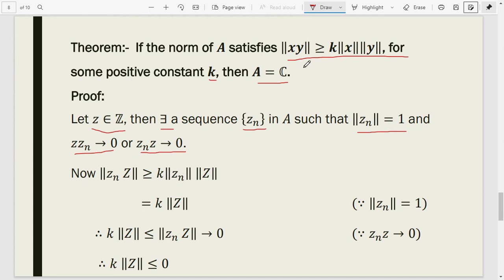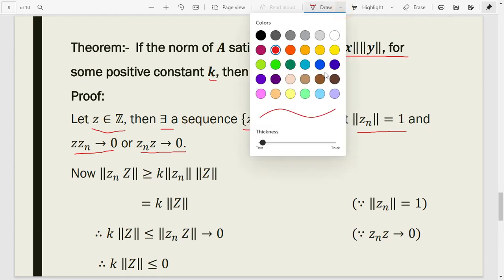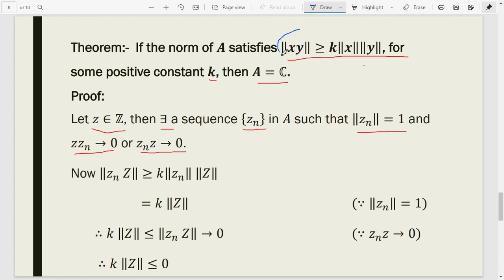We have been given this, norm xy is greater than or equal to k times norm x times norm y. Using this, we can write x equal to z_n and y equal to z.